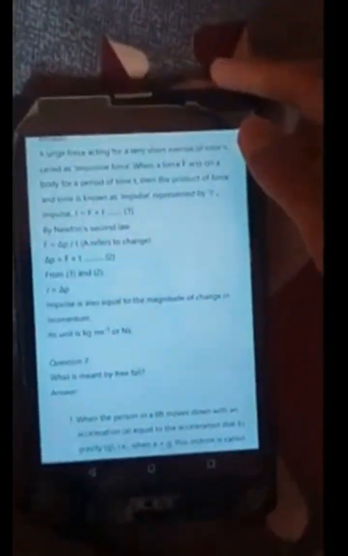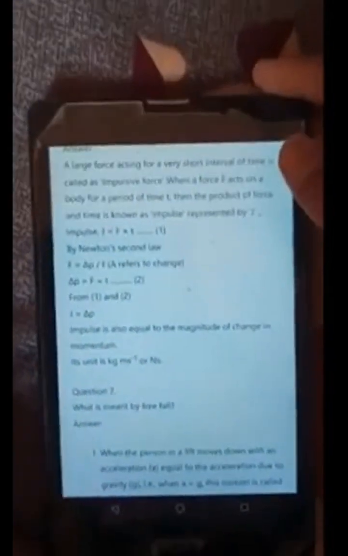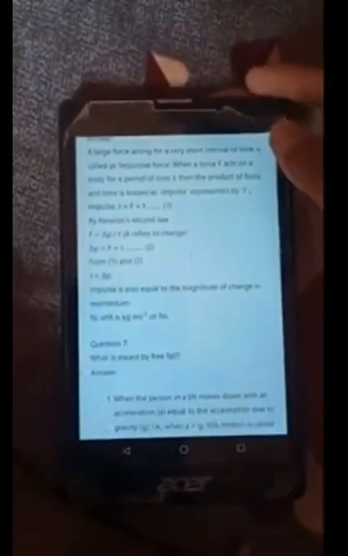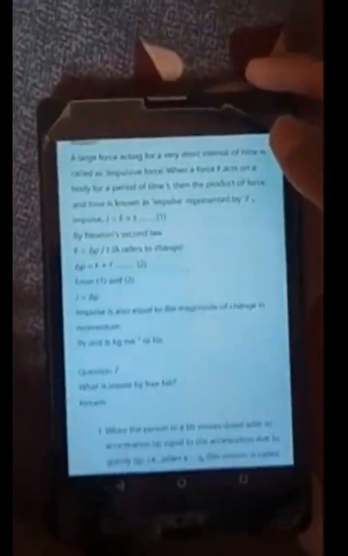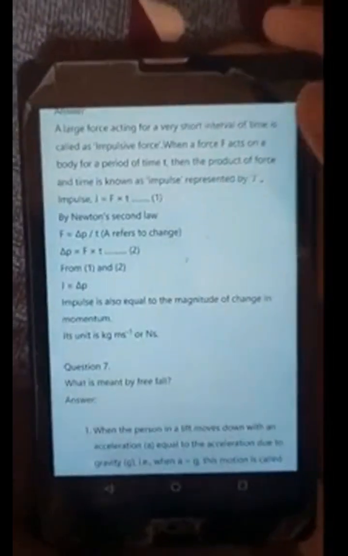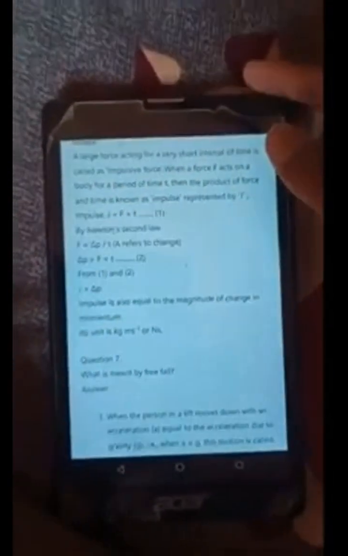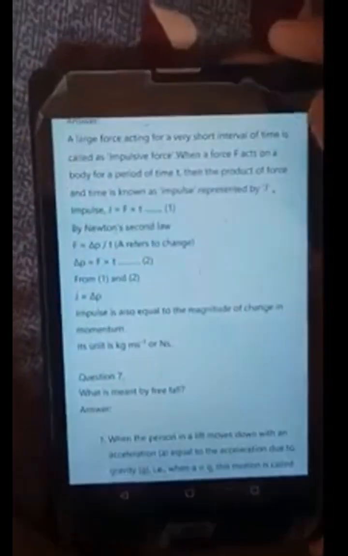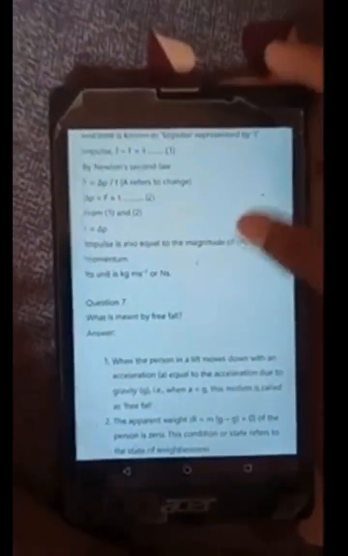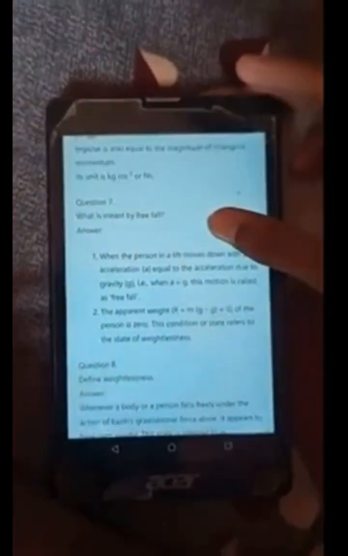When a force F acts on a body for a period of time t, then the product of force and time is known as impulse, represented by J. Impulse J is equal to F into t. By Newton's second law, F is equal to delta p by t. Delta refers to change. Delta p is equal to F into t. From 1 and 2, J is equal to delta p. Impulse is also equal to the magnitude of change in momentum. Its unit is kg m s^-1 or N s.